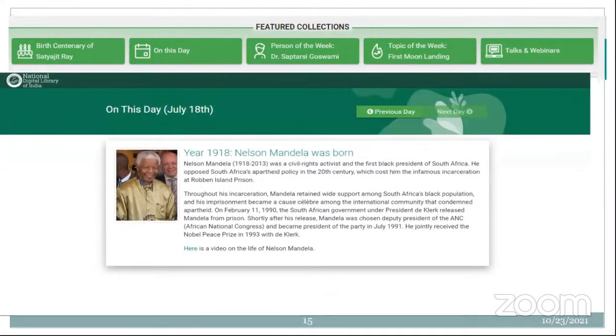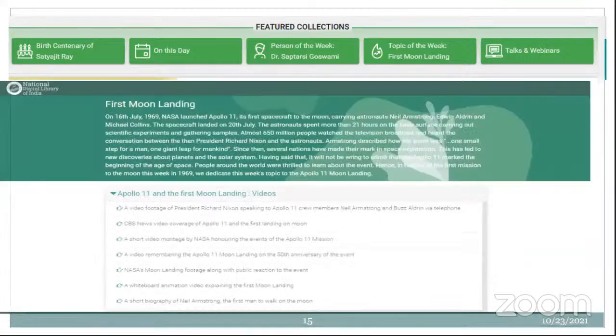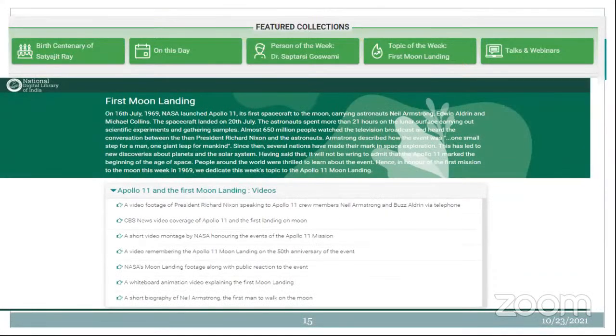On this day what is happening: if you want to give a proper current awareness service to the student community, you can do it like this. And person of the week, every week they talk about a particular person who is renowned in a particular field. That can also be done here. And topic of the week also, every week they talk about a different interesting topic which is very useful for our knowledge making process.